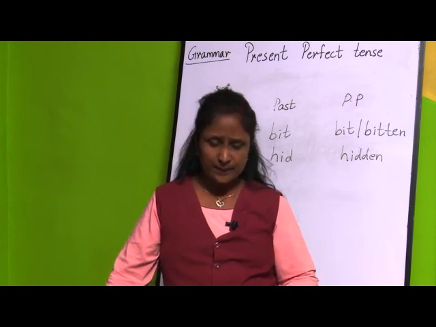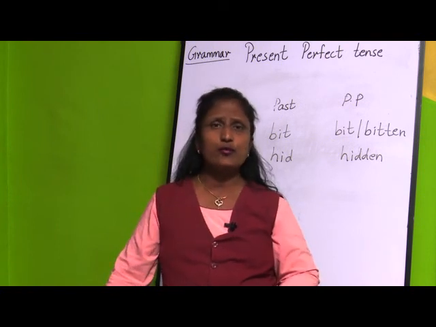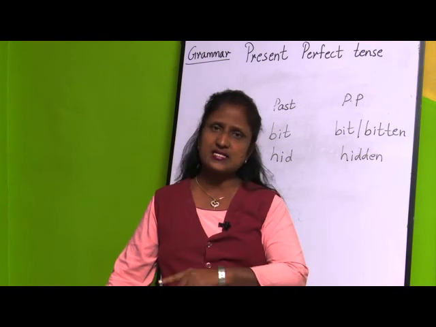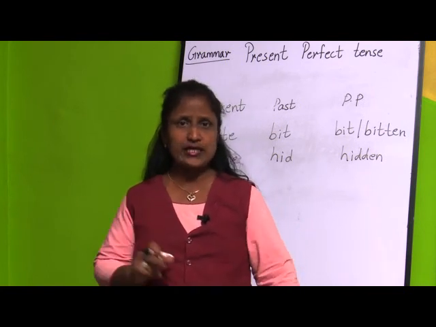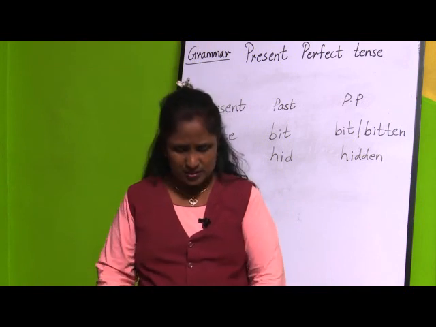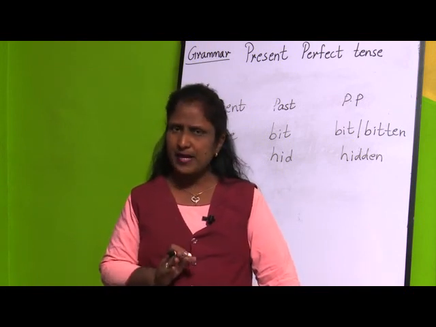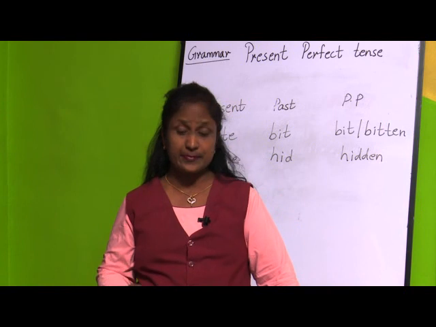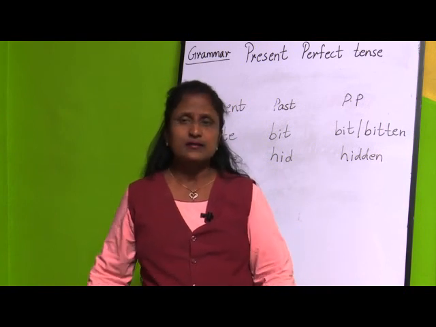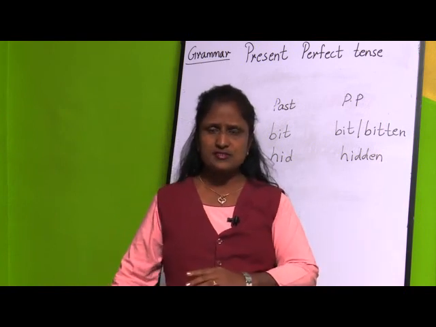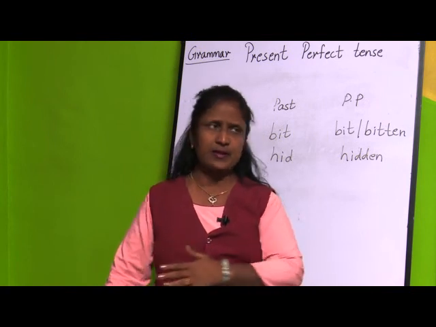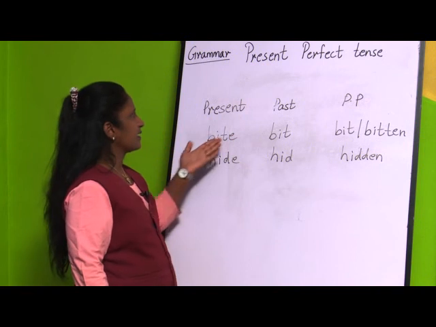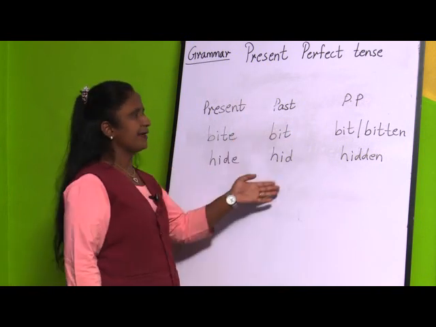The next rule was what? They will change the form only in the past tense and in the past participle. For example, creep, crept, crept, or keep, kept, kept. So they will change only in the past tense and only in the past participle. The next one was what? They will have three different forms in present tense, past tense and past participle. For example, I have given here bite, bit, bitten, hide, hid, hidden.